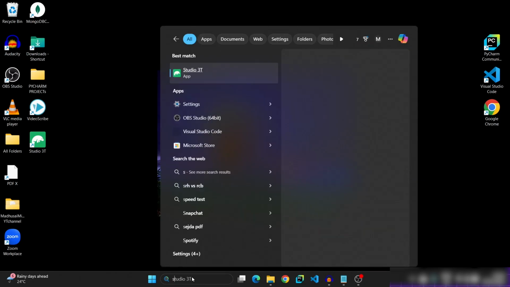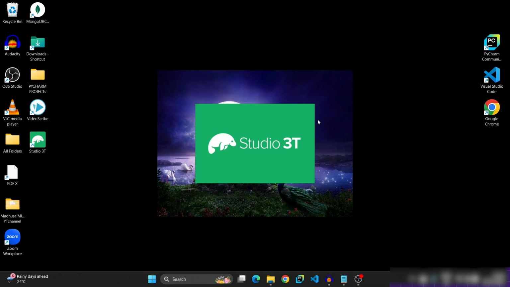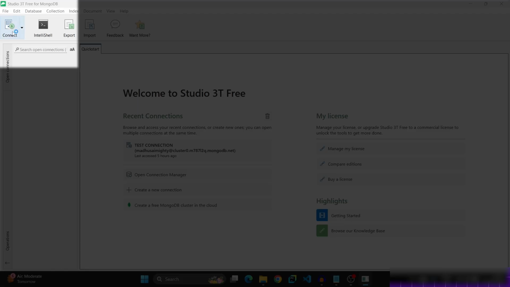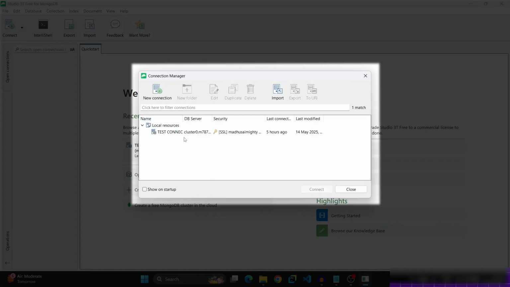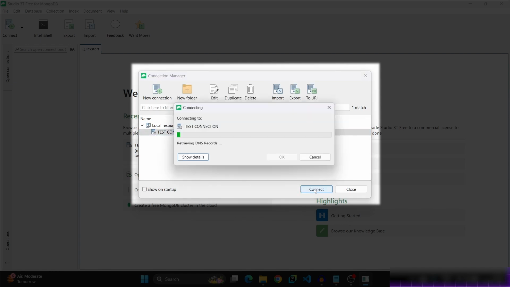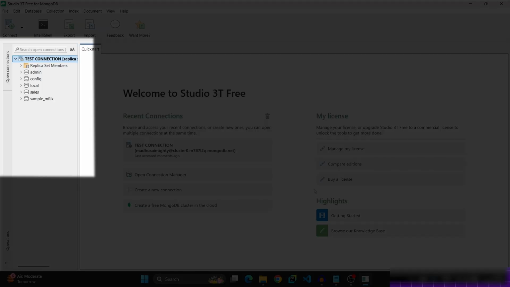First of all, open Studio 3D on your computer. Studio 3D interface will be in this way. On the top left corner, you will find connect button. Click on connect. Connection manager will be opened. Click on test connection. Click on connect. Studio 3D will be connected to the cloud MongoDB Atlas database.